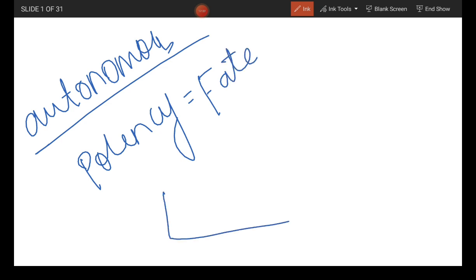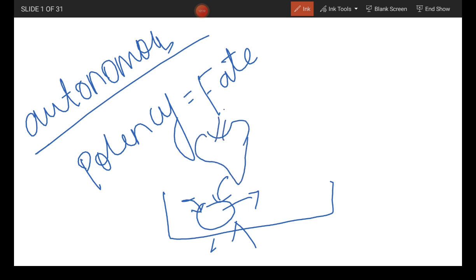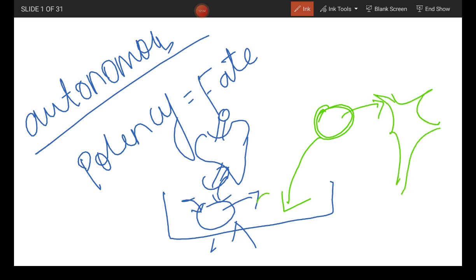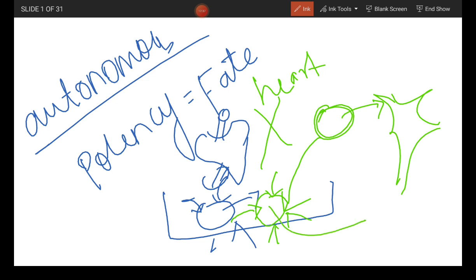That is, if we consider a cell that has its fate signals that produce signals to become a heart cell, and we place a new cell that has a potency to give rise to a nerve cell in an environment such that it receives signals from all sides to become a heart cell, it will never attain the fate of becoming a heart cell. Rather, it will only become a nerve cell.